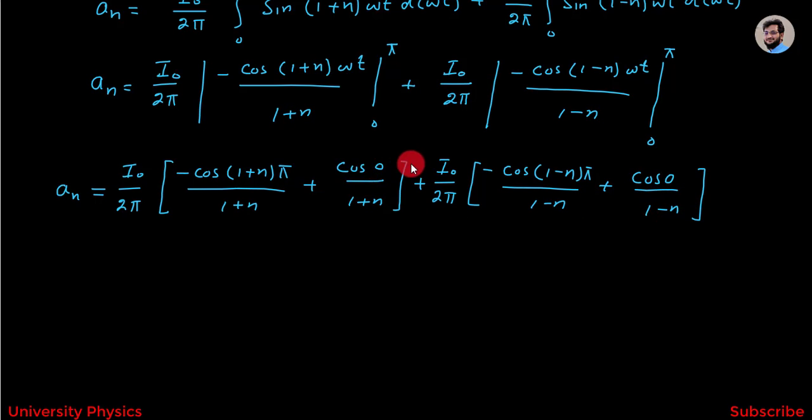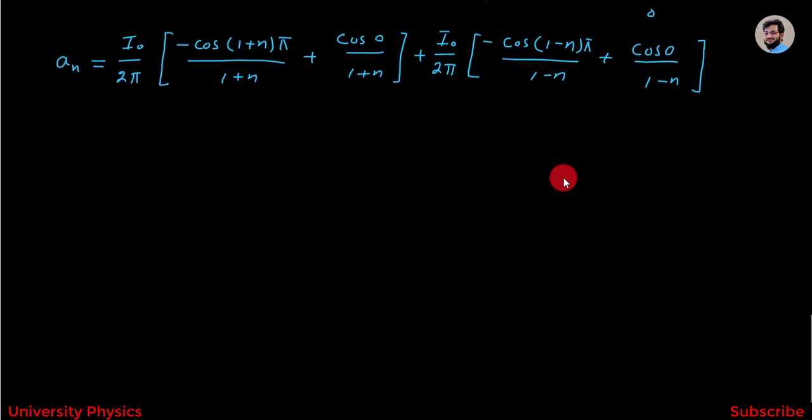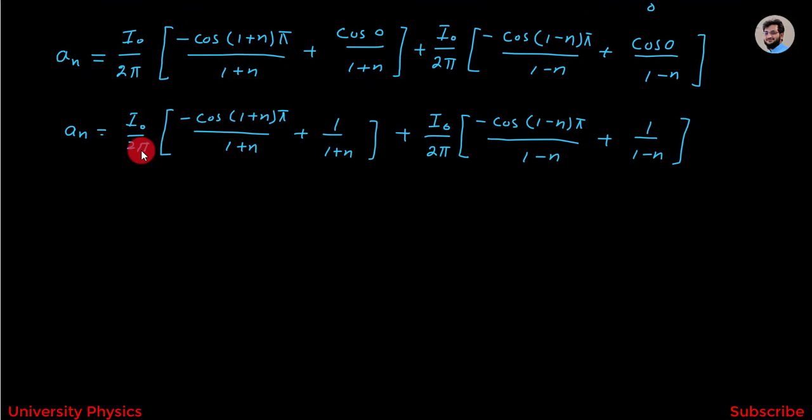Here we know that cos 0 is equal to 1, and here also cos 0 is equal to 1, and we will get I₀ divided by 2π minus cos(1+n)π divided by (1+n) plus 1 over (1+n) plus I₀ divided by 2π minus cos(1−n)π divided by (1−n) plus 1 over (1−n).